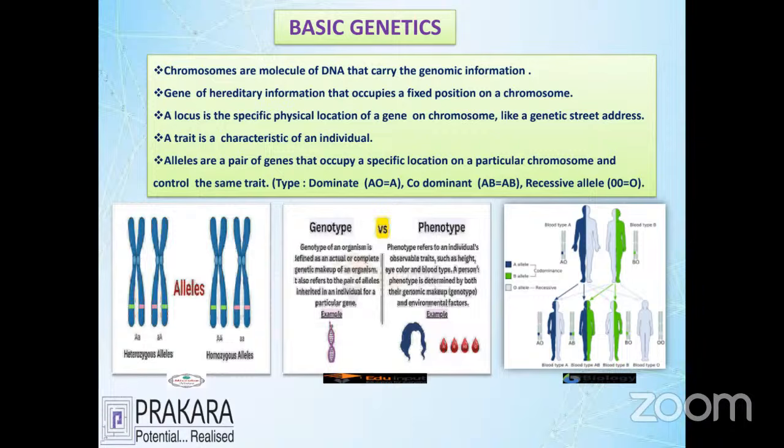We always say that any characteristic present in the chromosome, we can locate in some area. That is called like an address. If you want to ask the address of anybody, you tell the address. Same way, if we have any blood group, where the blood group antigens are supposed to be located, the location area is called the locus region. We always talk about one point, the trait. The trait is nothing but an individual characteristic we have. What characteristics I have, that's my trait.